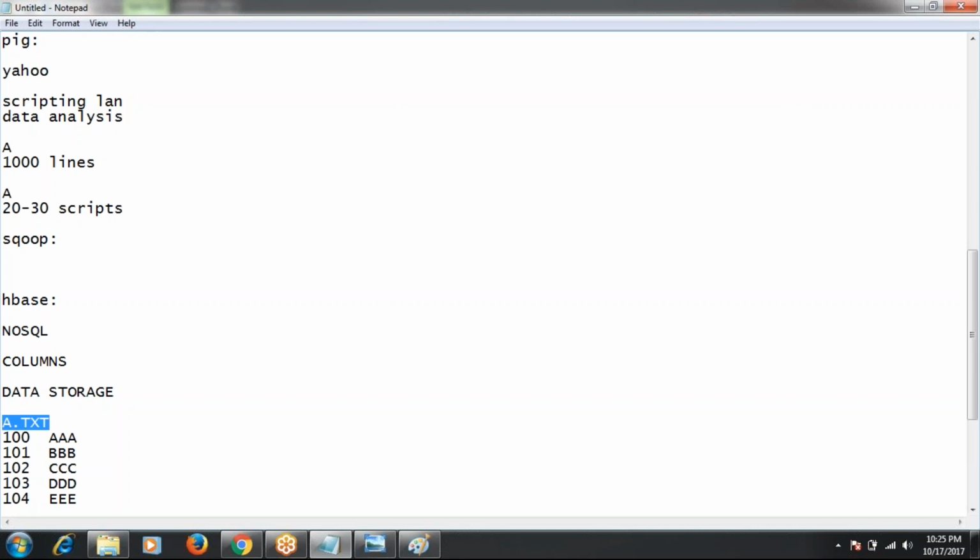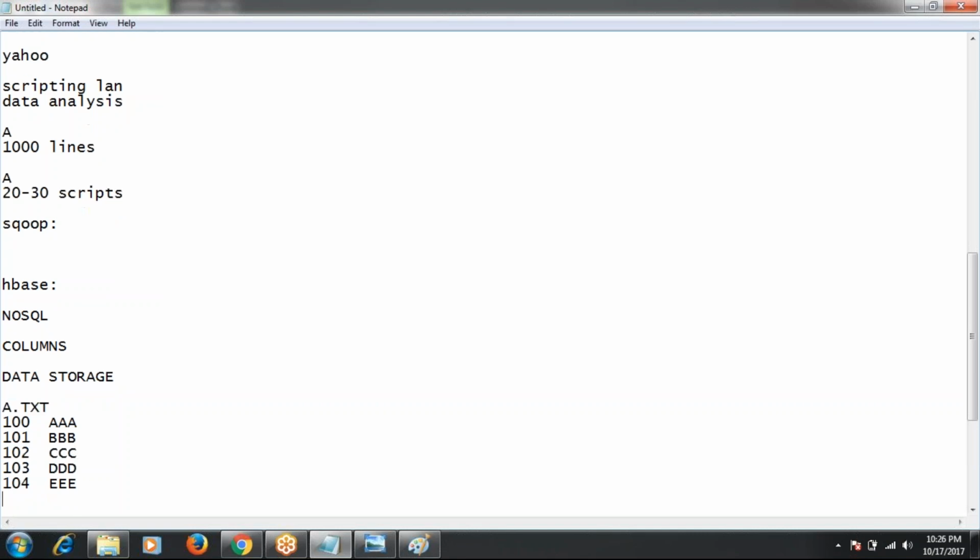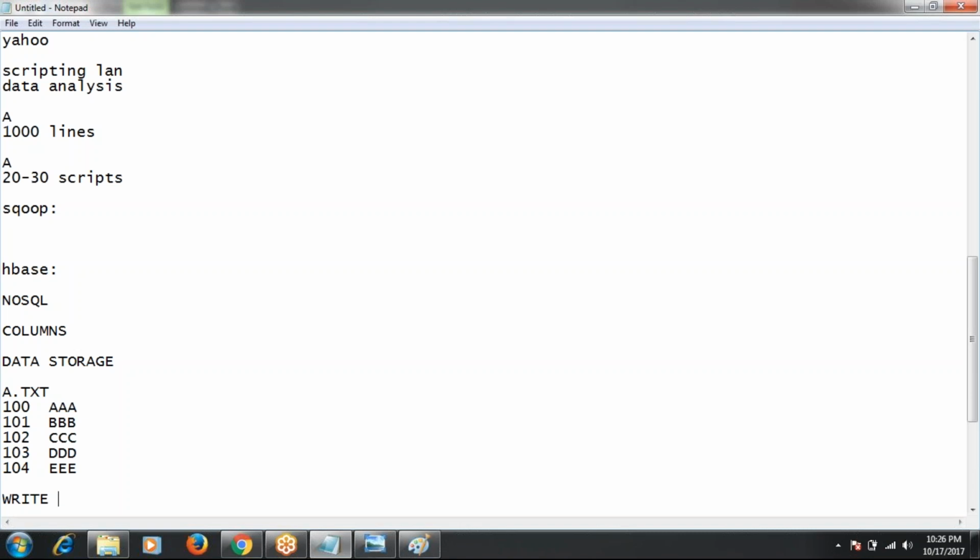Because HDFS has the feature write once, read many times. So if you put any file into HDFS, you can't modify that file. But if you want to read that file, you can read it any number of times. This is the main drawback with HDFS.